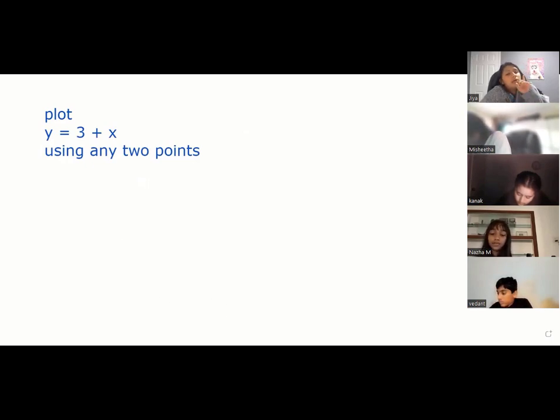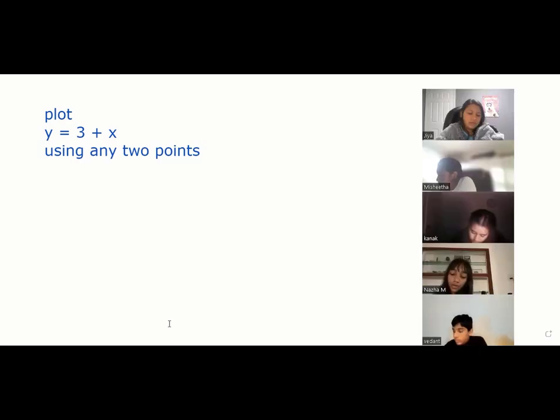Everyone must make it. Mishita, right, I saw: when X is 0, it is the y-intercept, and when Y is 0, it is the x-intercept. We'll talk about intercepts in a moment, Mishita. Everybody show me on the screen how your line looks. I really want to see how the line looks.